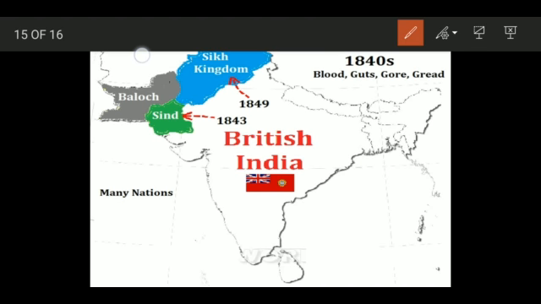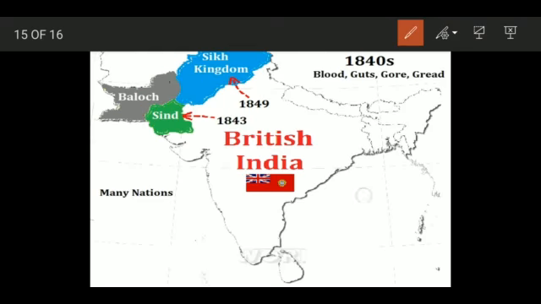So the Russians were coming from there, they were attacking. So there was always a threat. The British knew that the Indian rulers would not be able to provide defense at the borders. So they needed to gain control over these regions to protect against any external invasion.